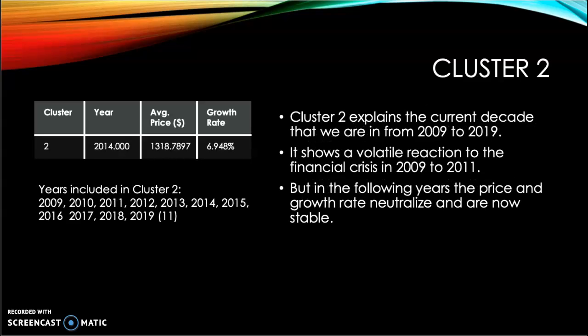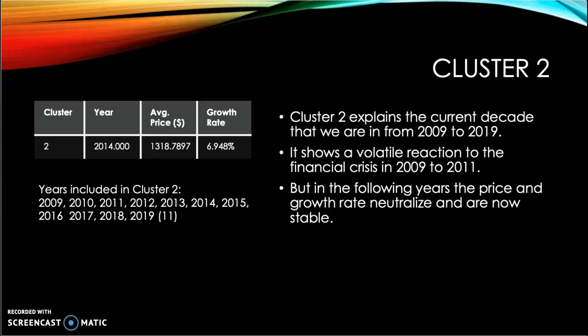Cluster 2 is the past decade that we just experienced, with a high price level and a low growth rate at just 7%. The high price shows the growth of the stock of gold through the past 50 years. This is very high, considering it started at $43 50 years ago.